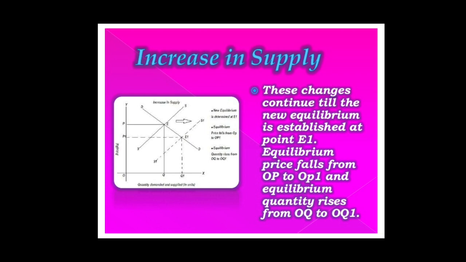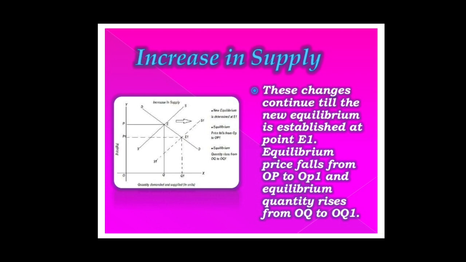As we can see from the figure, the new equilibrium point is established at point E1 where the new supply curve S1S1 intersects the original demand curve DD at point E1.